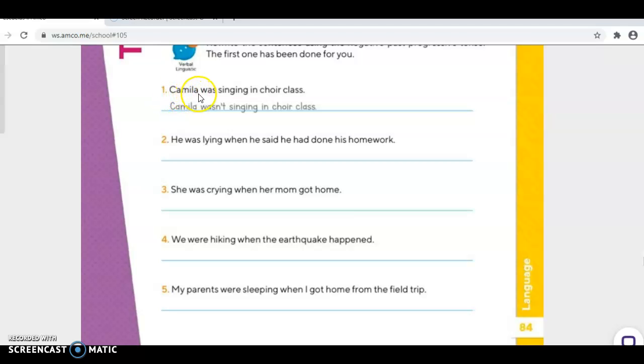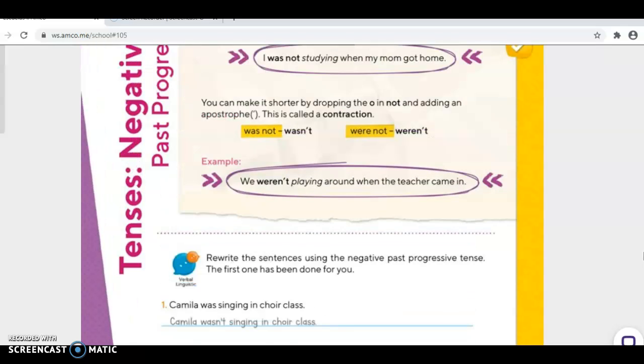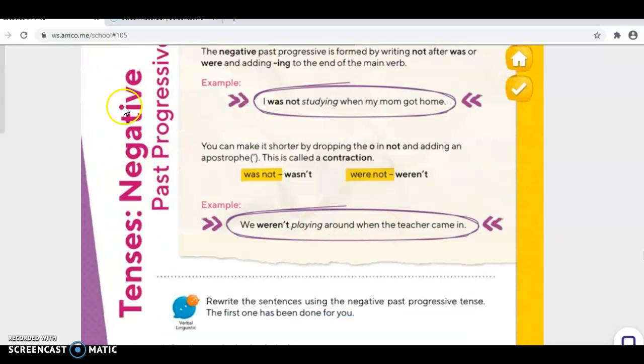Number one, Camila was singing in choir class. Camila wasn't or was not singing in choir class. Okay? Remember, after was or were, you have to add not. Okay? Not, because it's a negative past progressive.